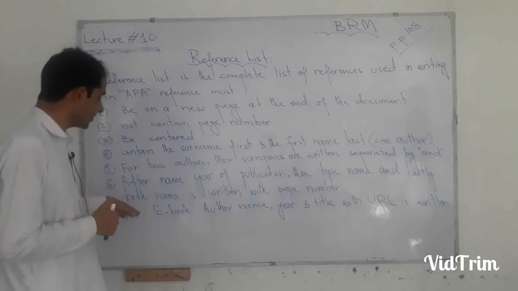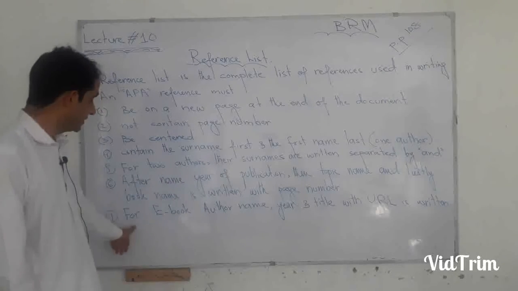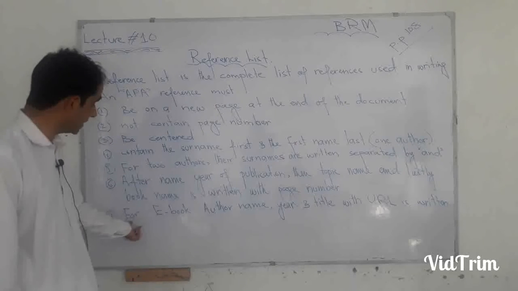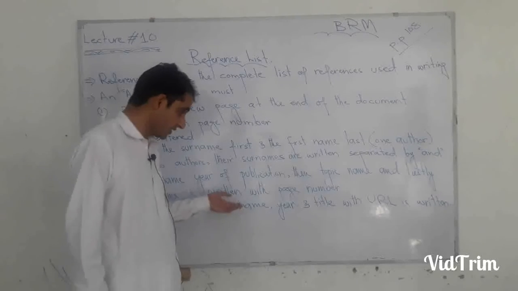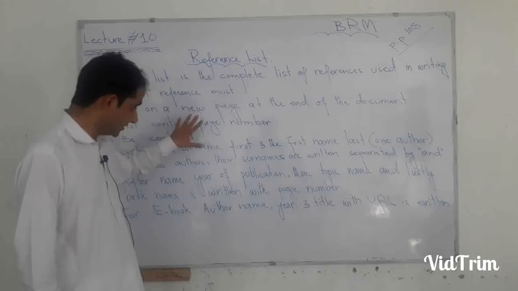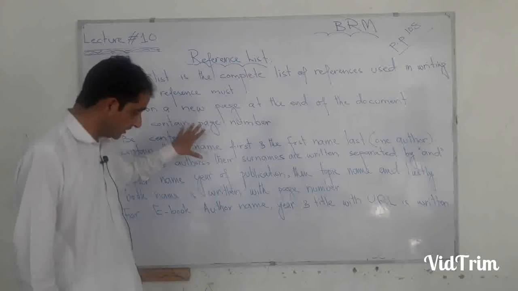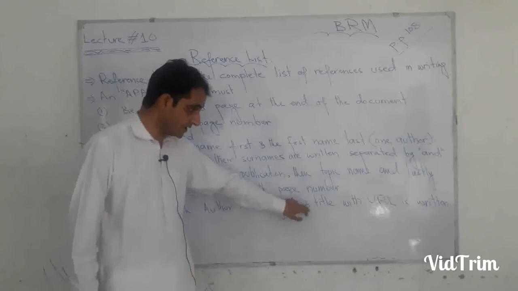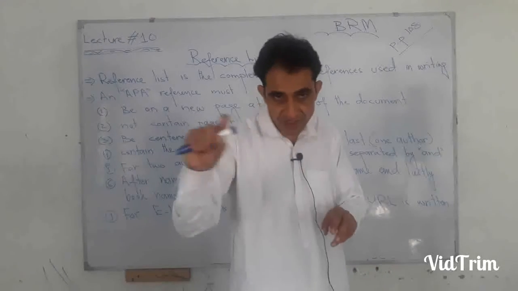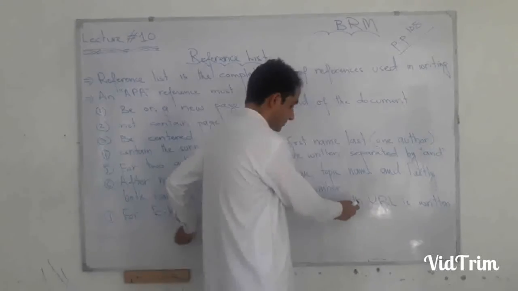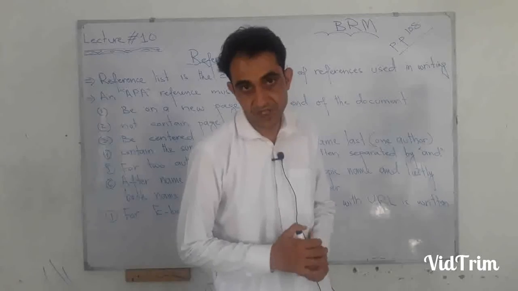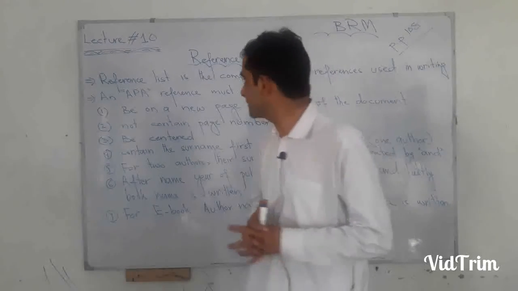In case of soft book or e-book, for an e-book, author name, year, and title, etc. are written. Three things are written over here. Author name writing should have the same criteria as these hard books have. Then year of publication, then we are writing the title. At the same time we are taking the URL of that book, and on the same line we are attaching the URL of that book. So these are some basic techniques of writing reference.